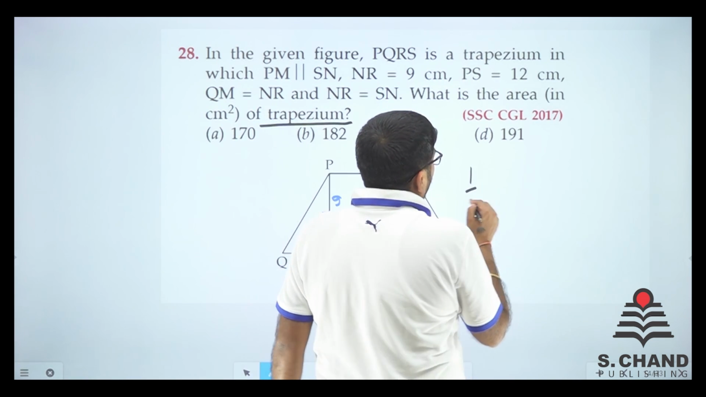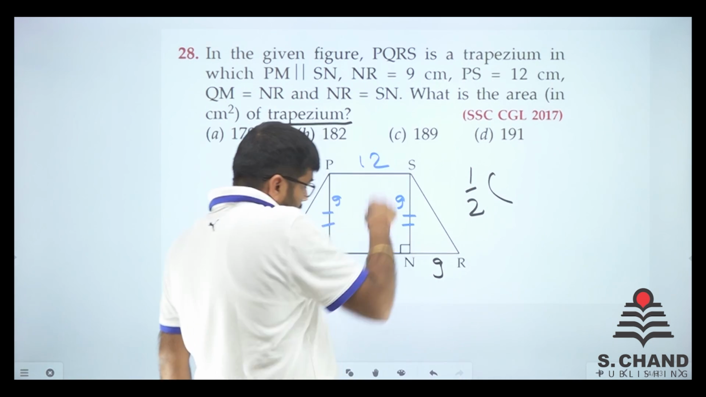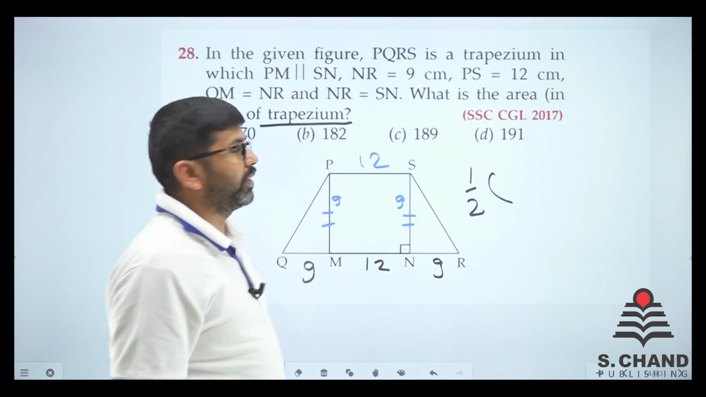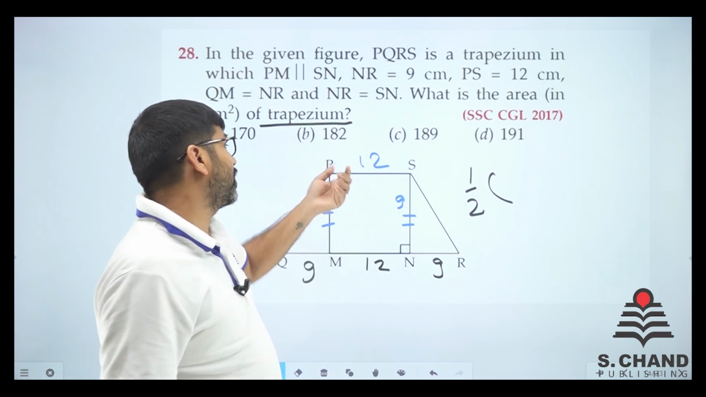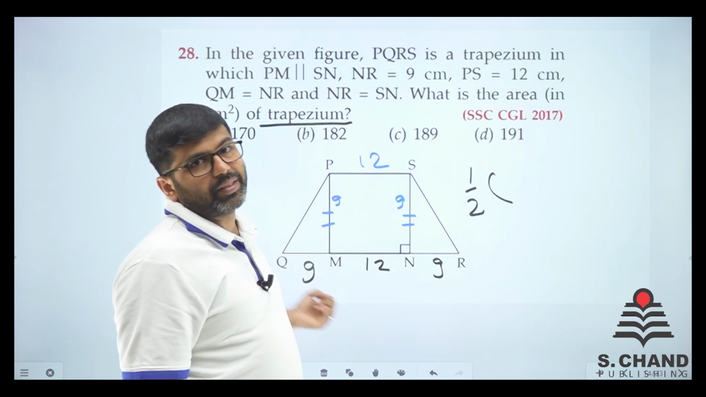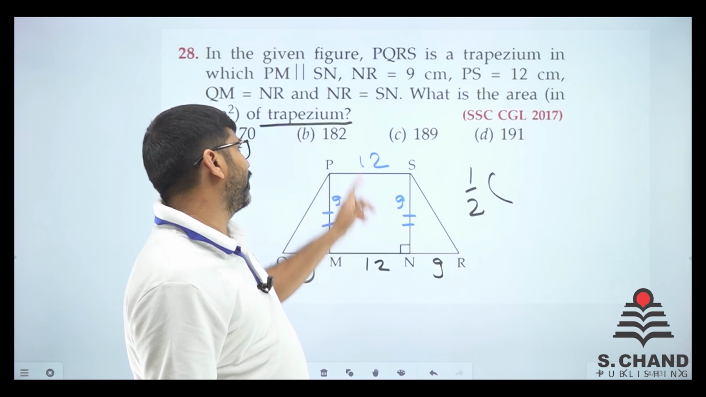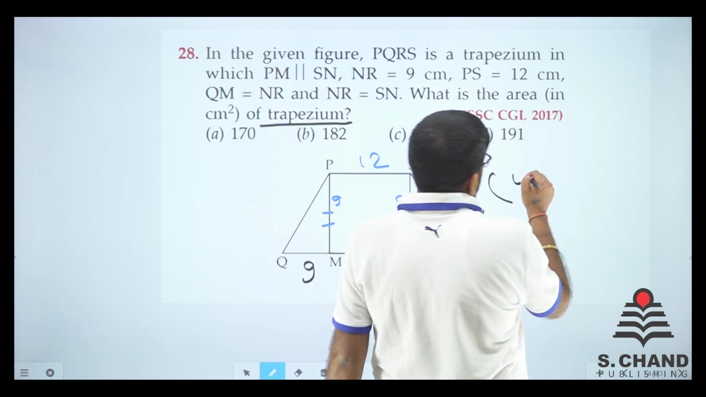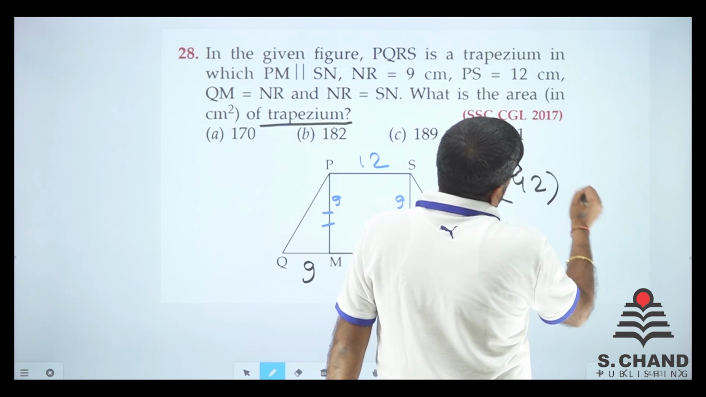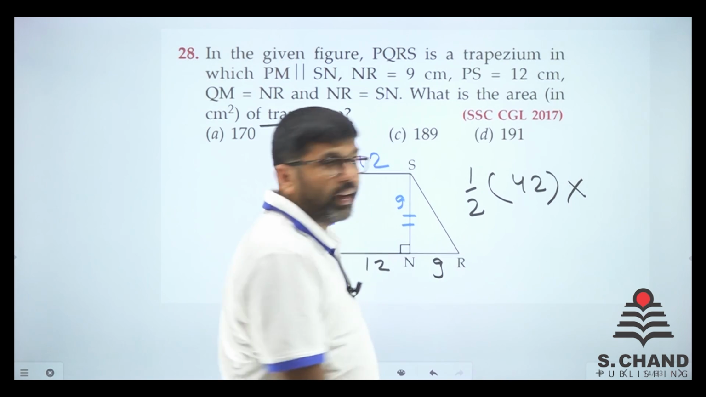It is half, the sum of the parallel sides. 12 plus 12 plus 9 plus 9. 9 and 9 is 18. 18 and 12 is 30, 30 and 12 is 42. So, the sum of the parallel sides is 42, into the height. Height is 9.